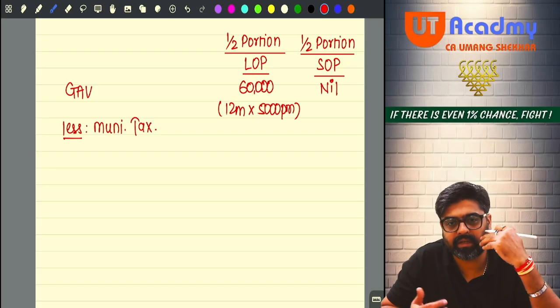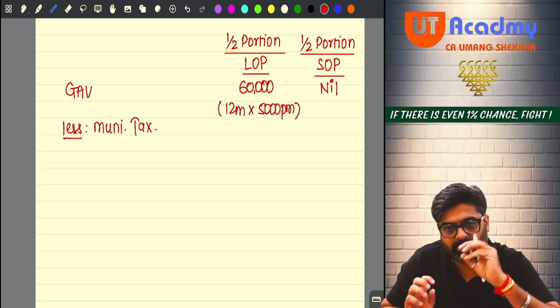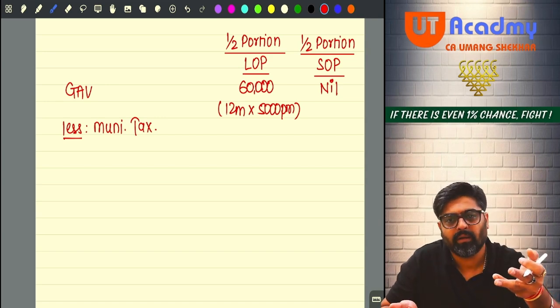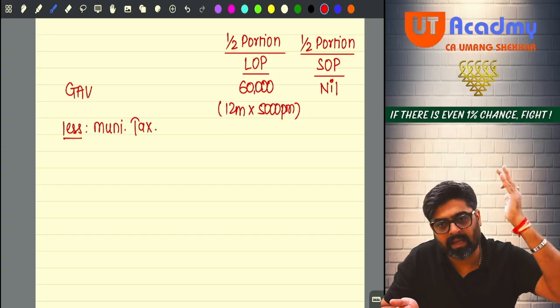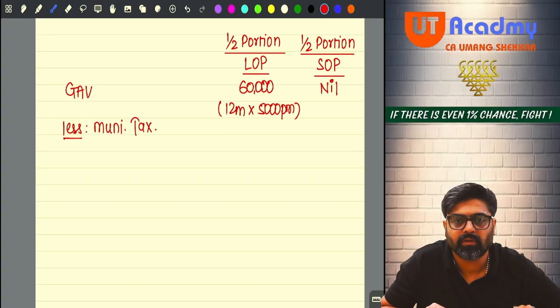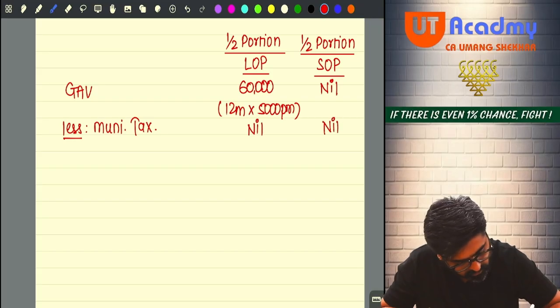In this question, there is no information about municipal taxes given, meaning that even if there was some municipal tax, it is not paid. Payment side, I went and I checked also, no municipal tax payment appears. So, nil here also and nil here also.